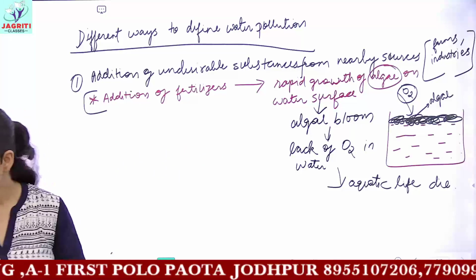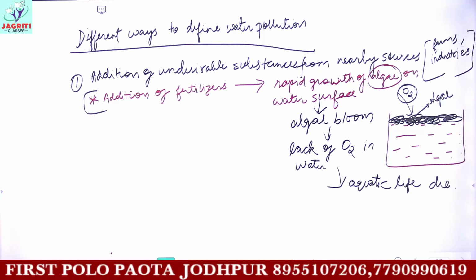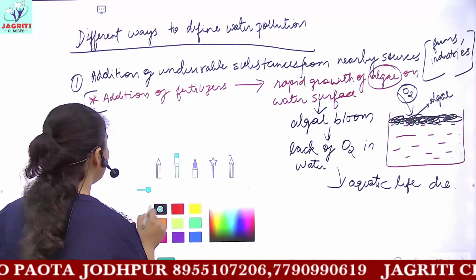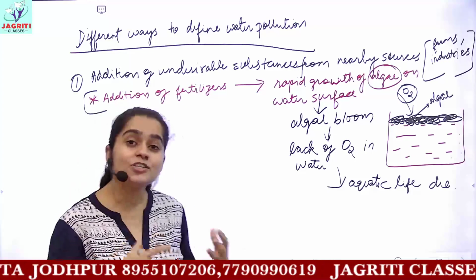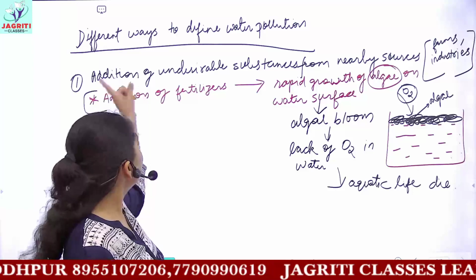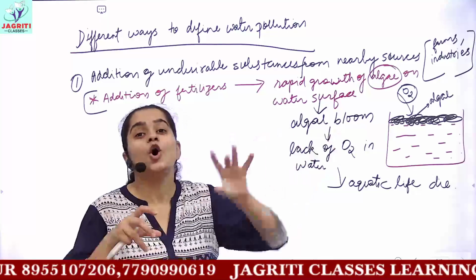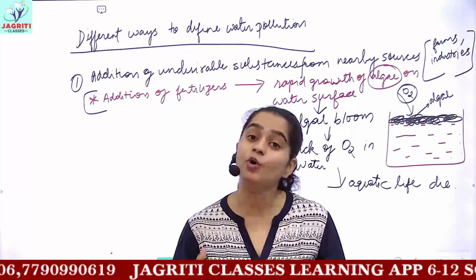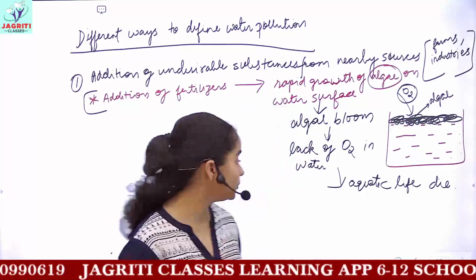So the next type which is being given is the removal of desirable substance. Water pollution we define as the addition of undesirable substance. So the next point which we can use is, if we add undesirable substance or if you remove the useful or desirable substance from the water, this too leads to water pollution.